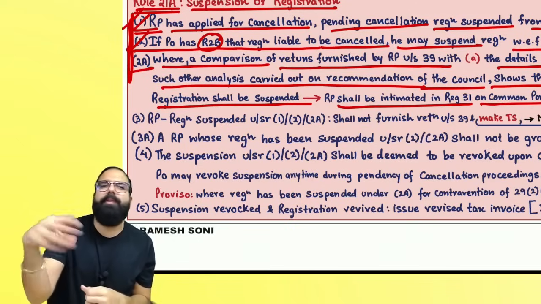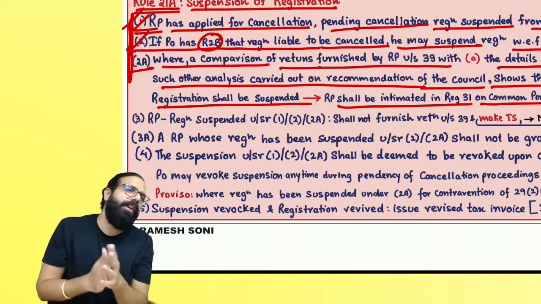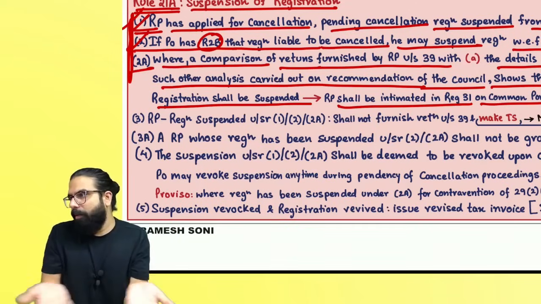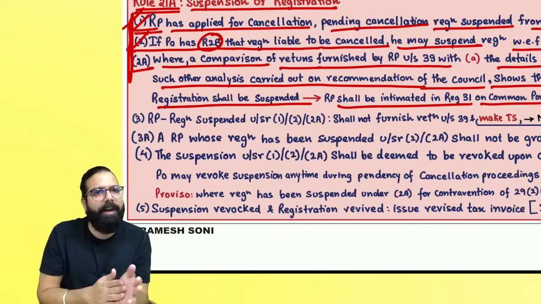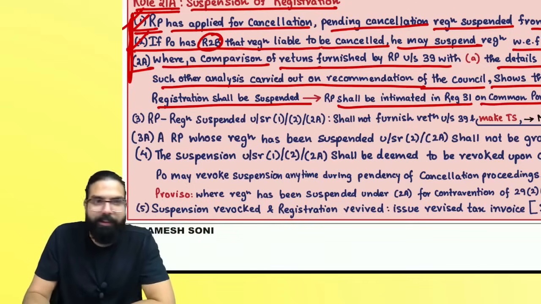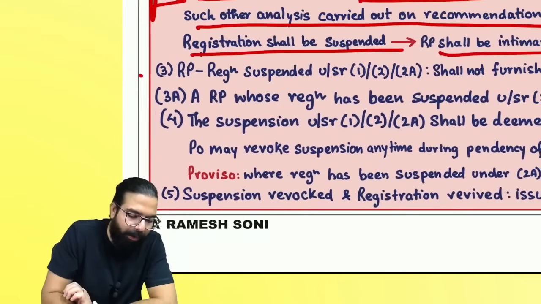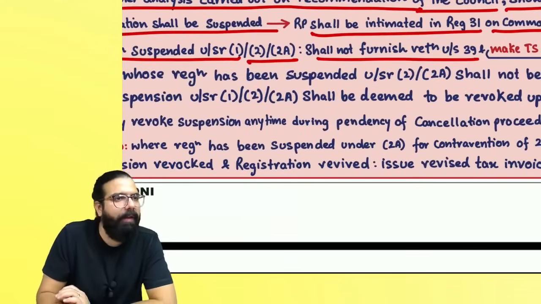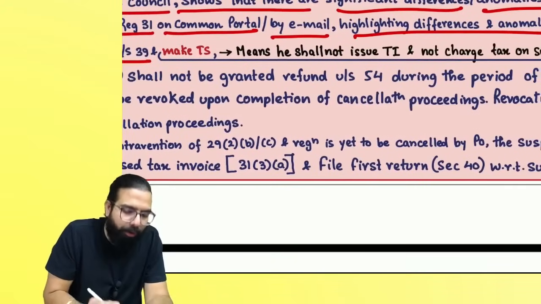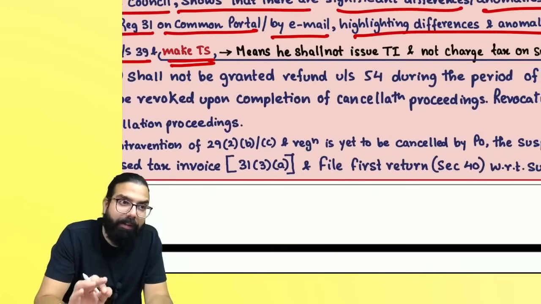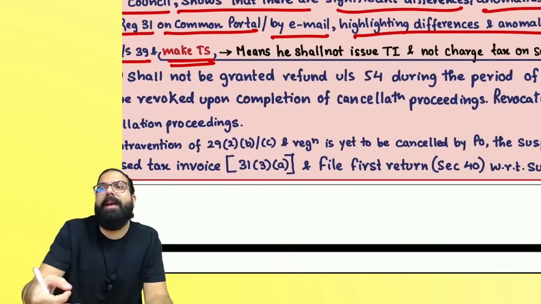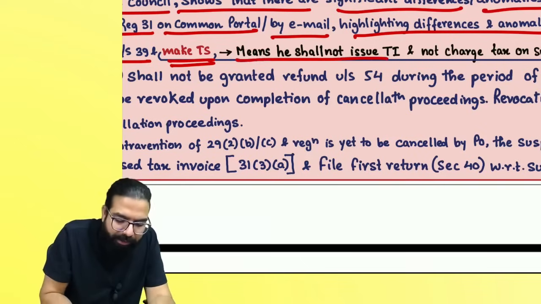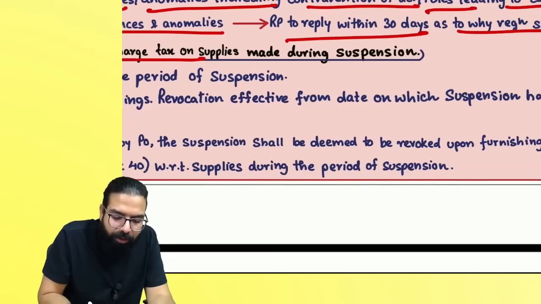Basically, your registration will be suspended and they will send you a notice in GST REG-31 that registration has been suspended. You will be given 30 days to show cause why your registration should not be cancelled. Always remember one thing: if your registration is suspended under 1, 2 or 2A, you should not furnish any return, and you don't have to make any taxable supply. What do you mean by not making taxable supply? It means you can make supply, but you can't issue a tax invoice. It means he shall not issue a tax invoice and not charge tax on the supplies during suspension.